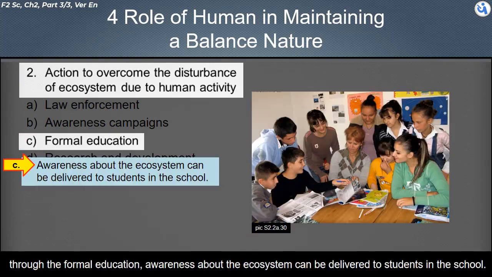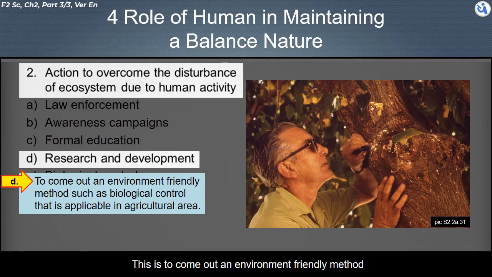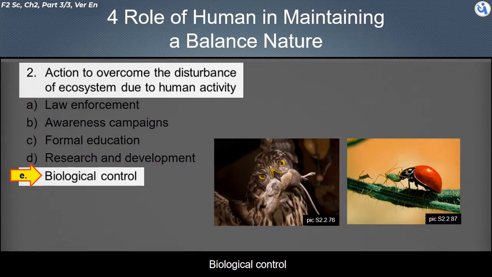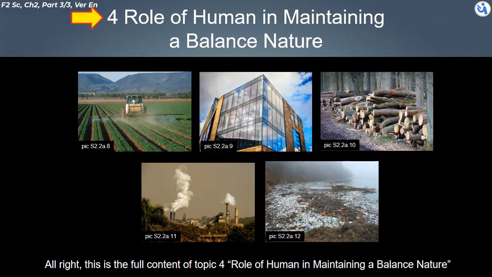Formal education. Through formal education, awareness about the ecosystem can be delivered to students in school. Research and development. This is to come up with environment-friendly methods, such as biological control, that are applicable in agricultural areas. Biological control. We can replace the use of pesticide with biological control in agriculture.